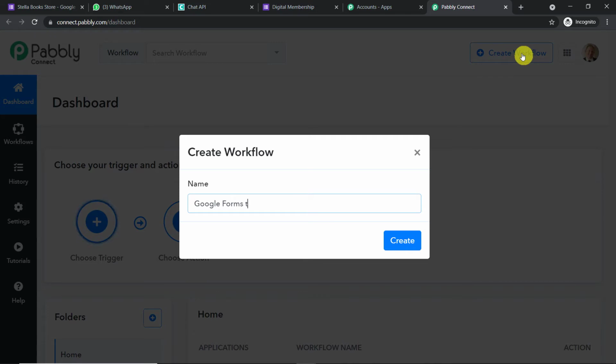Google Forms to WhatsApp. At the same time, let me just enter the bracket, send / receive. Okay, so not only will we be sending the message to the WhatsApp customer, but at the same time we will be receiving the order message on our WhatsApp group.